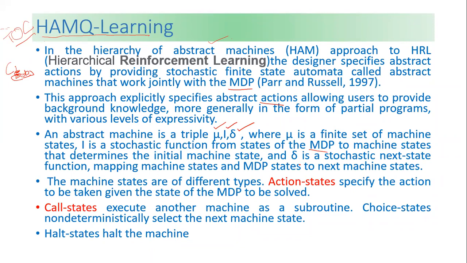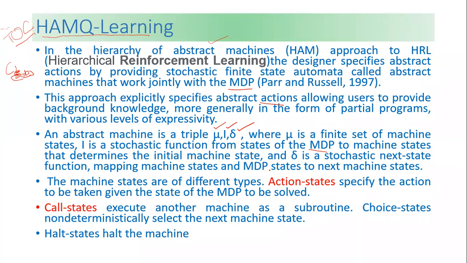And delta is a stochastic next state function that maps machine states and MDP states to the next machine state. So these three terms, mu, L, and delta, we are using in it.